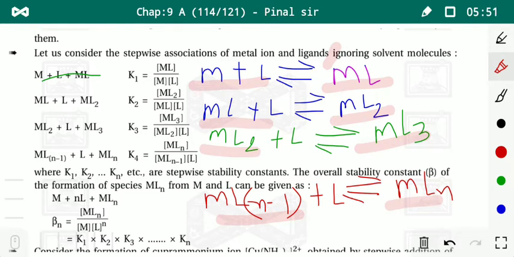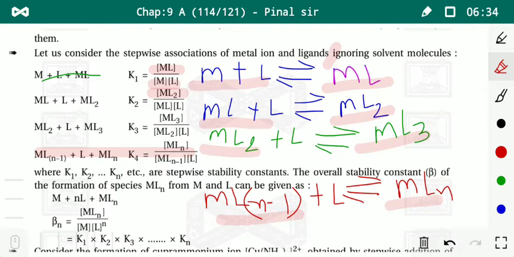So we can write the equilibrium constant for the first reaction: K1 is equal to concentration of ML upon concentration of M into concentration of L. In the second reaction, concentration of product divided by concentration of reactant: the product is ML2 and the reactants are ML and L. And the last one, for MLn, Kn is equal to MLn by ML(n minus 1) and L.